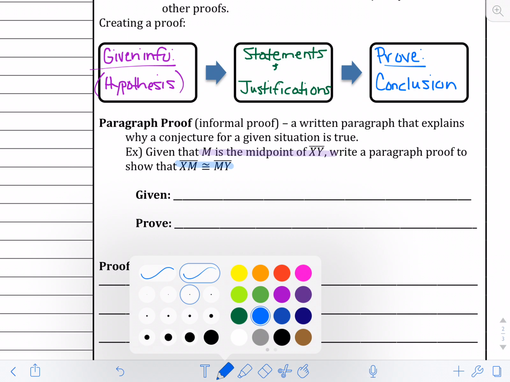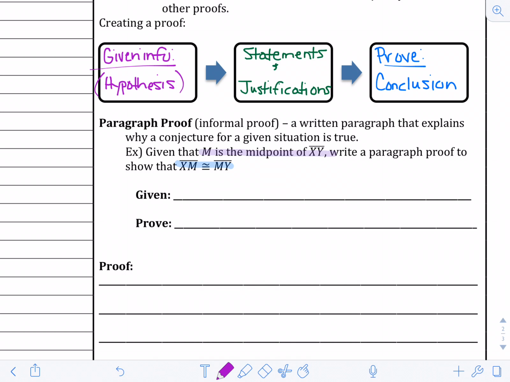So first I'm going to write down my given, so my hypothesis is that M is the midpoint of XY. And I'm going to prove that XM is congruent to MY.